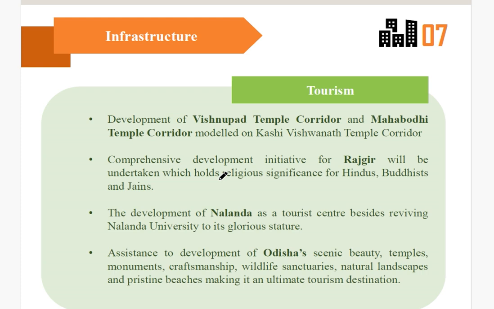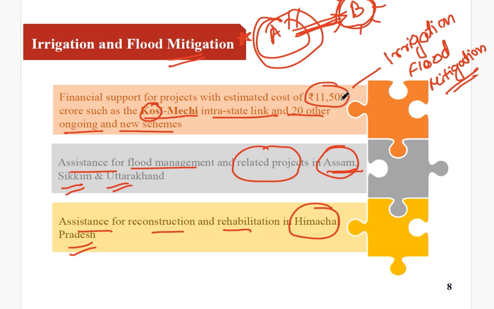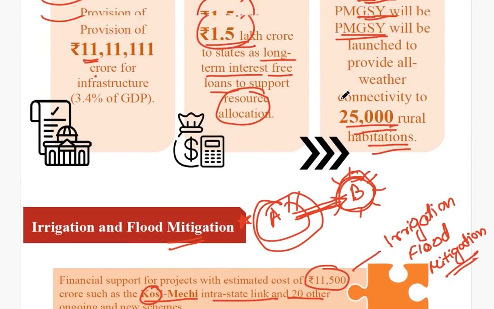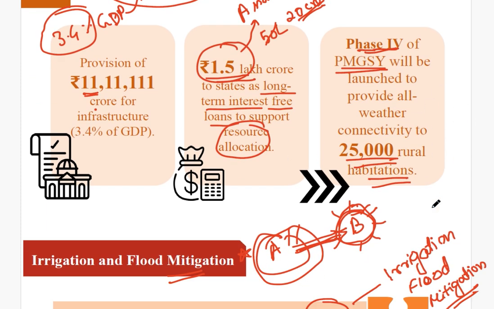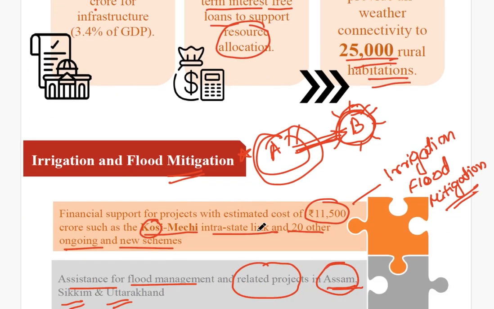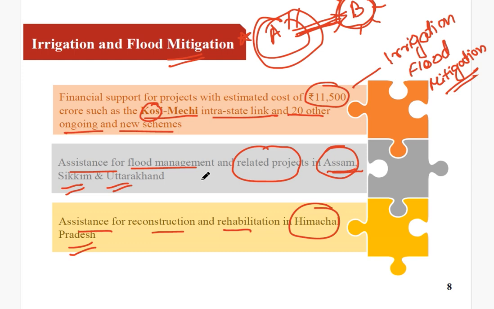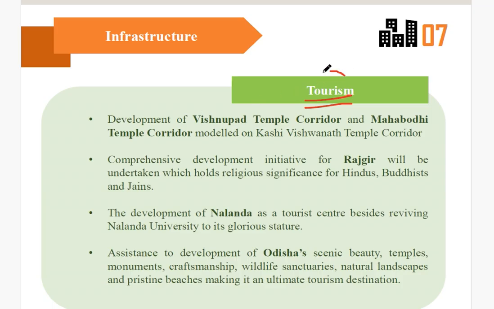Next, talking about infrastructure, we have tourism infrastructure. See, infrastructure is a big topic. In the infrastructure we talked about the core infrastructure. This is the road infrastructure. This is the total overall amount allocated for infrastructure. This is the irrigation and mitigation related infrastructure. Next, we are talking about the tourism infrastructure.